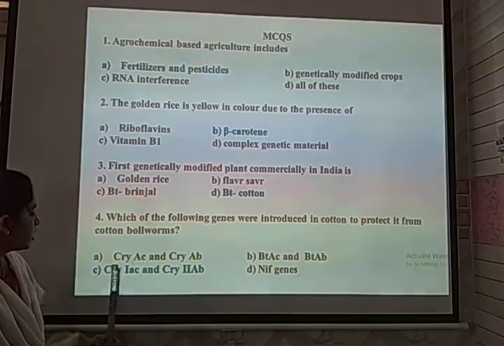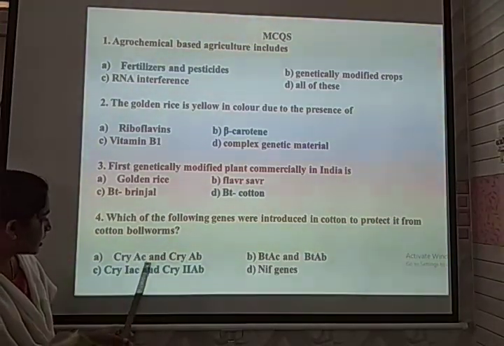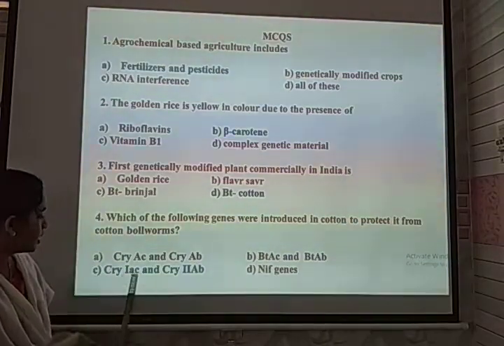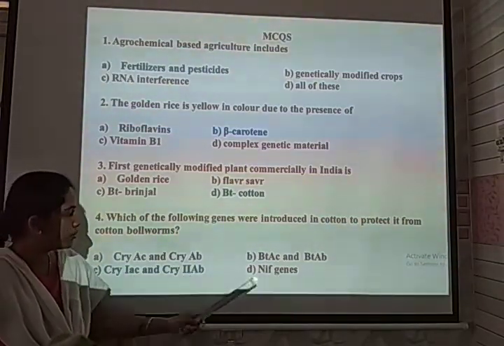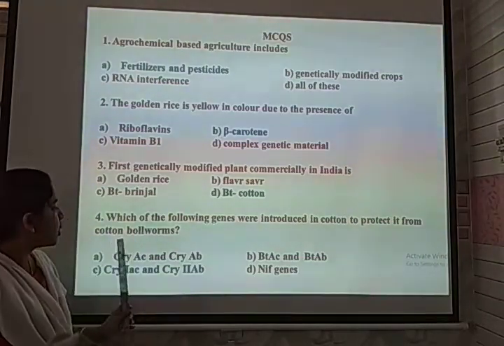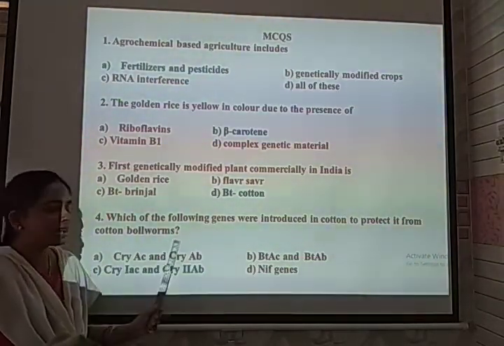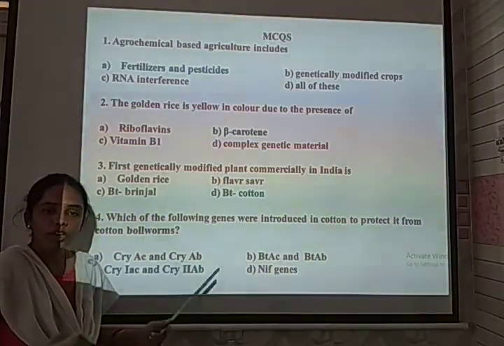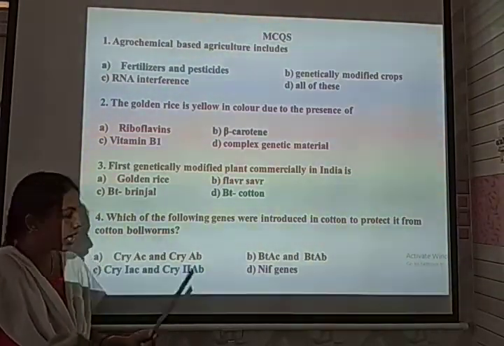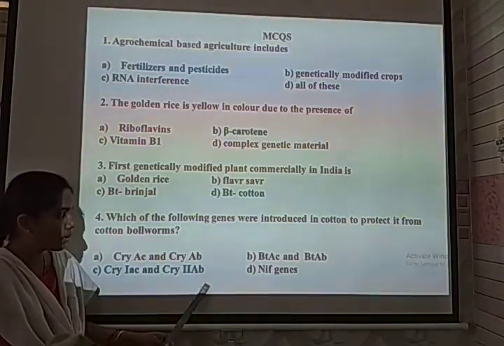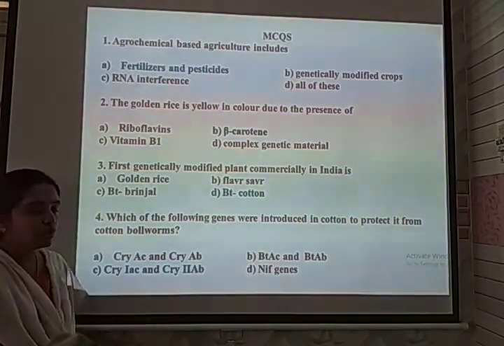The given options are cry-AC and cry-AB, BT-AC and BT-AB, cry-1AC and cry-2AB, and nif genes, that is, nitrogen fixing genes. Among these, the cotton bollworm has been eradicated by the development of BT plants producing cry genes, in them cry1AC and cry2AB. It is the correct option for the fourth question.